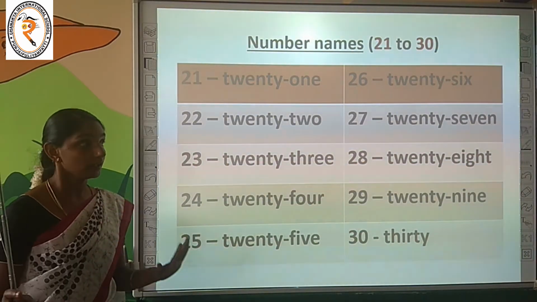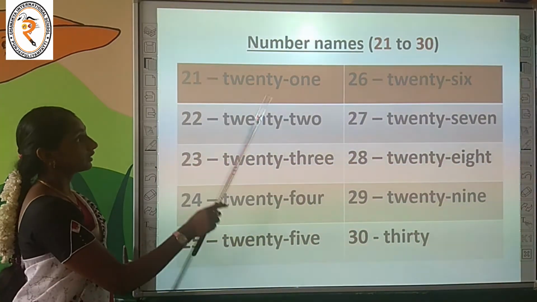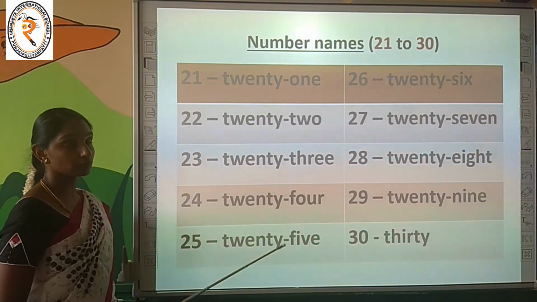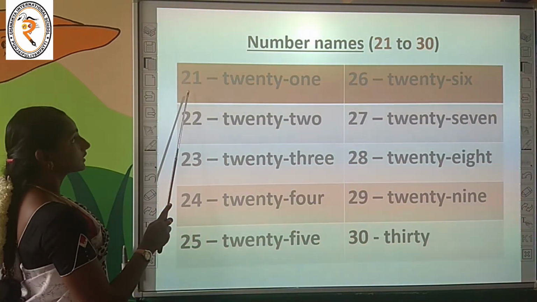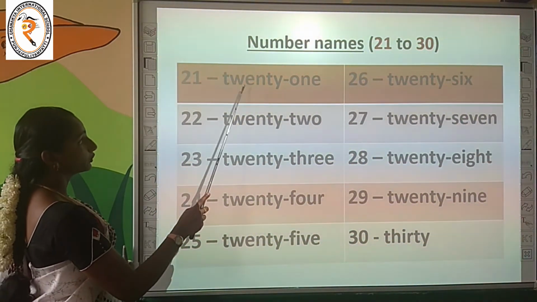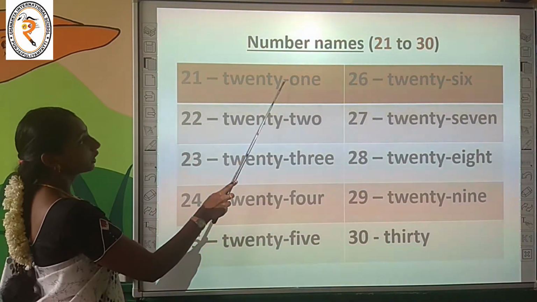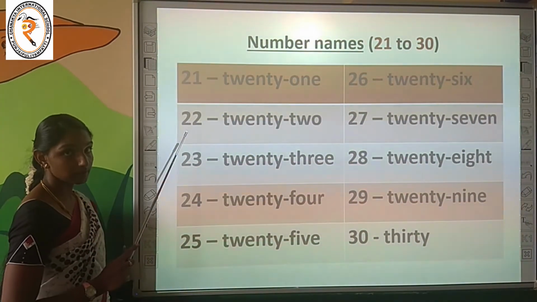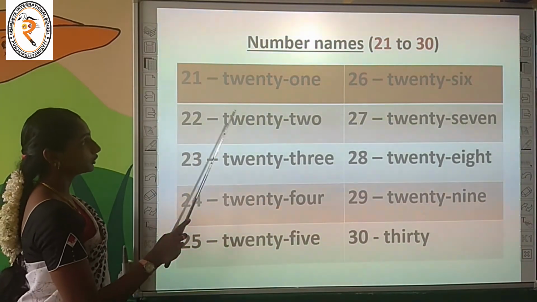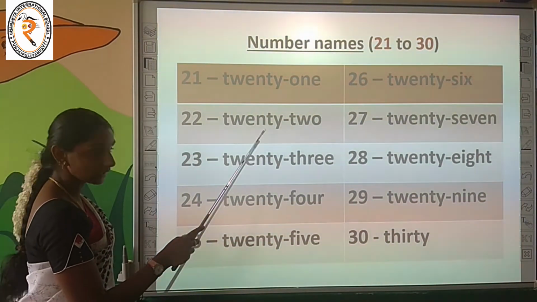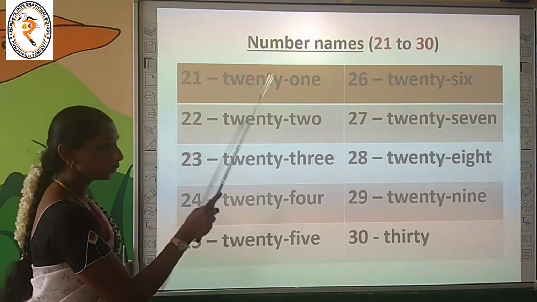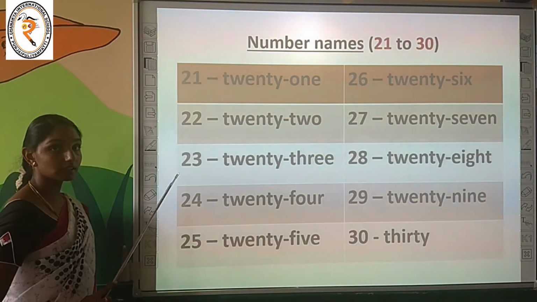Okay children, please learn the number names from 1 to 20. Be thorough with the number names 1 to 20. Okay, what is it? 21. TWENTY, 20, ONE, 1, that is 21. What is it? Number 22. TWENTY, 20, TWO, what is it? 2, that is 22.